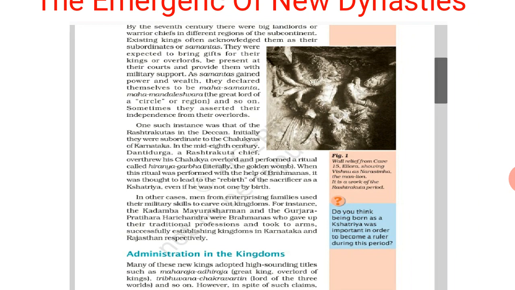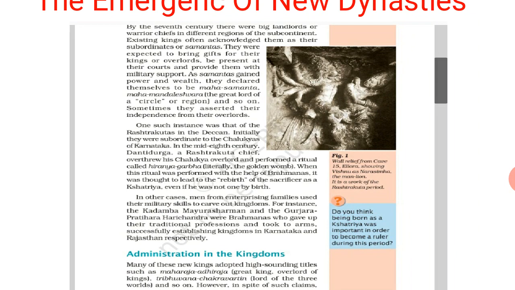But as samantas gained power and wealth, they declared themselves to be Mahasamantas or Mahamandaleshwar. Afterwards, when they got more power and wealth, they declared themselves Mahasamanta, meaning a higher post.